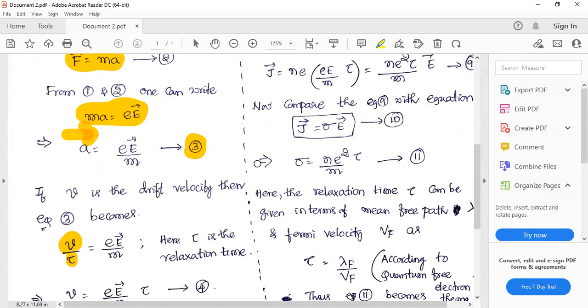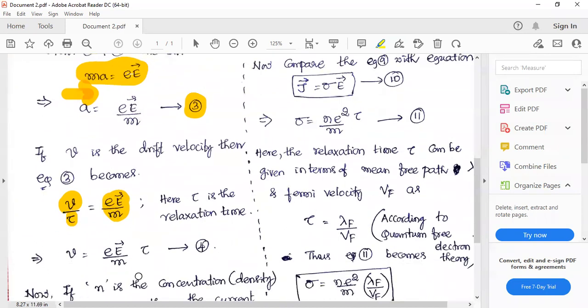In terms of drift velocity and relaxation time, I can write acceleration a as v divided by tau, and the remaining term on the right hand side is left as it is. eE divided by m will be v divided by tau. Or I can write drift velocity in terms of relaxation time by this formula: eE divided by m into tau is equal to drift velocity. Call it equation 4.